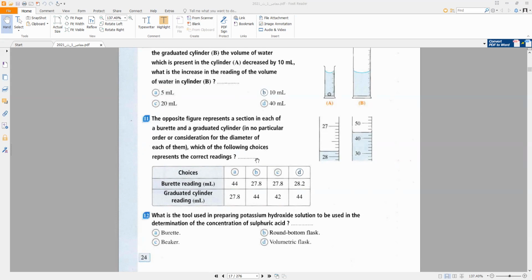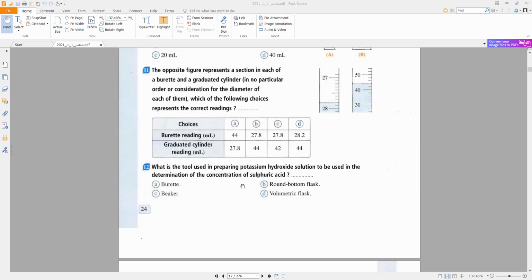Which of the following choices represents the correct reading? Burette reading 27.8, and graduated cylinder 44. The choice is B.